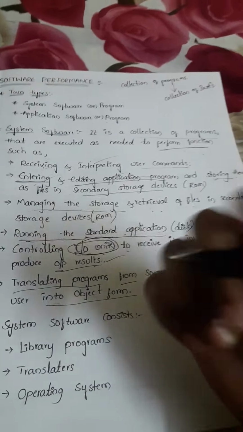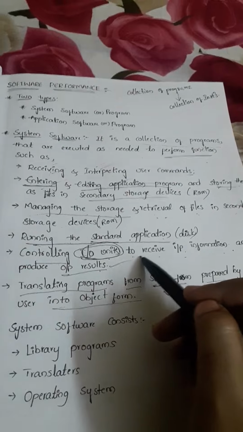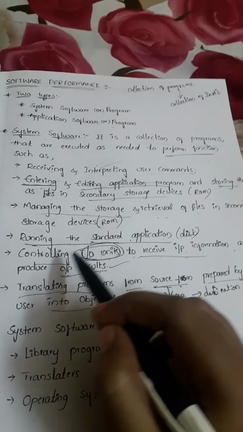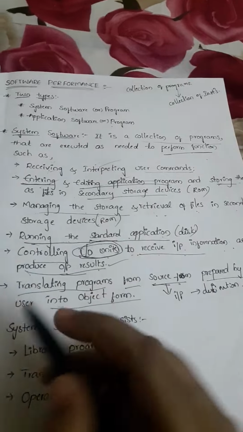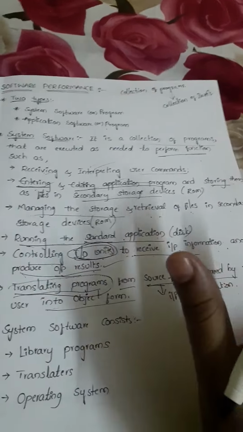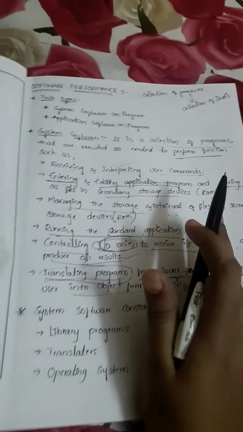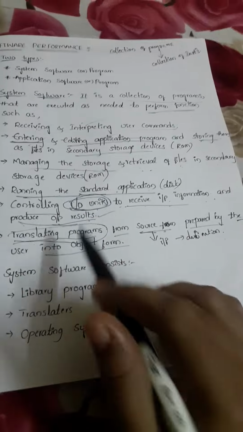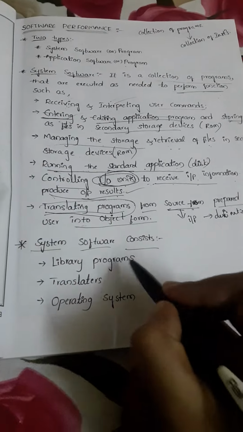So that means it will be running the disk capacity, and also, while receiving the input information, it will control the input output units and produce the output results. And the next one is translating the programs from one form to another form. Okay, so these are the actions system software consists of, and it also consists of different functions. Now we'll see that. This system software consists of the major functions here.